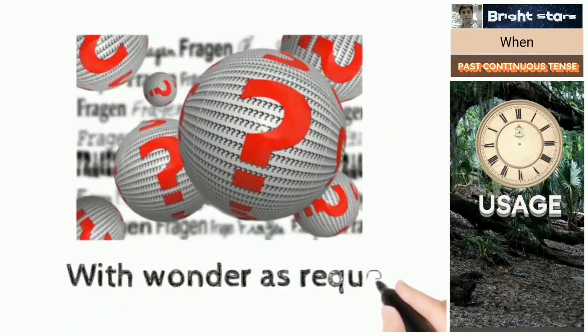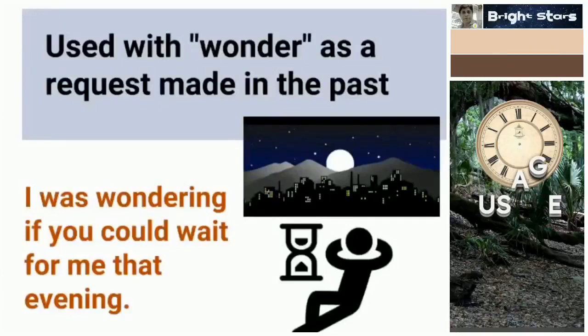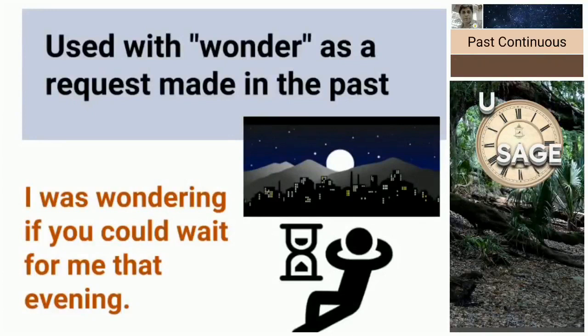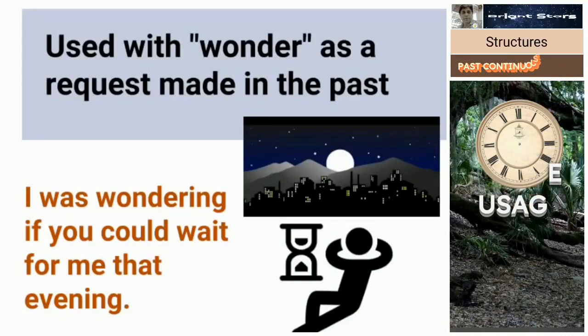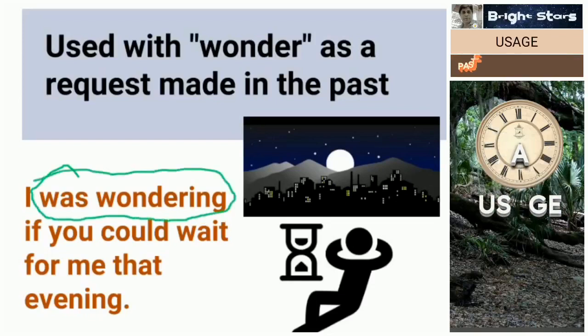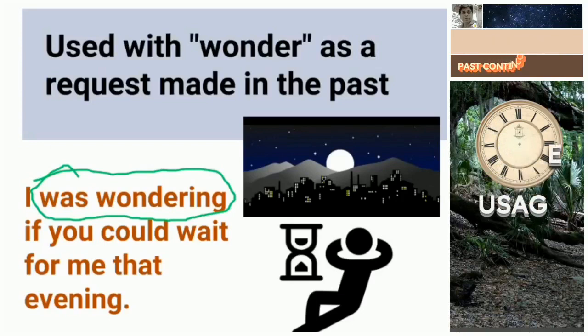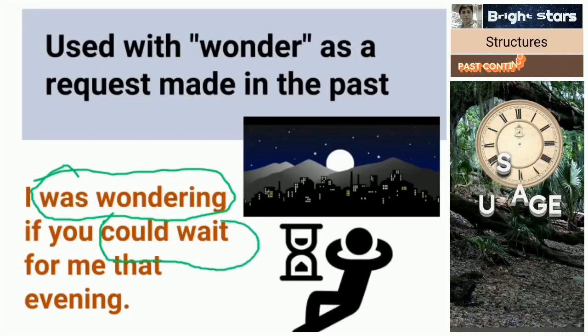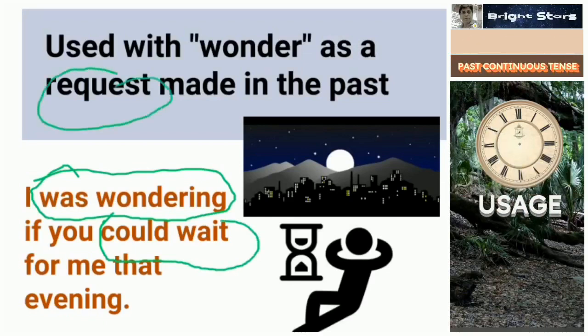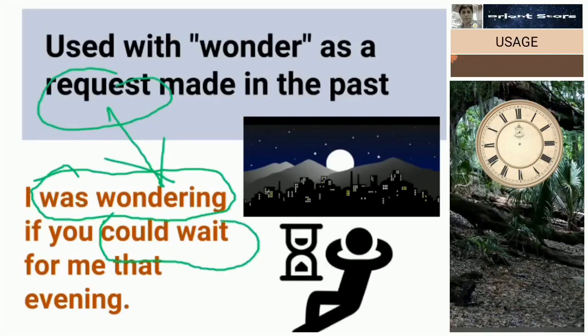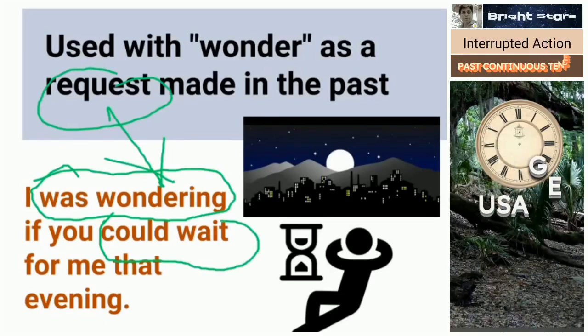With wonder as a request. Continuous tense is used with wonder as a request made in the past. So, I was wondering if you could wait for me that evening. Totally it is in simple past tense; could wait indicates simple past tense. So was wondering is a kind of request. This you don't forget. In this sense also we can use past continuous tense.